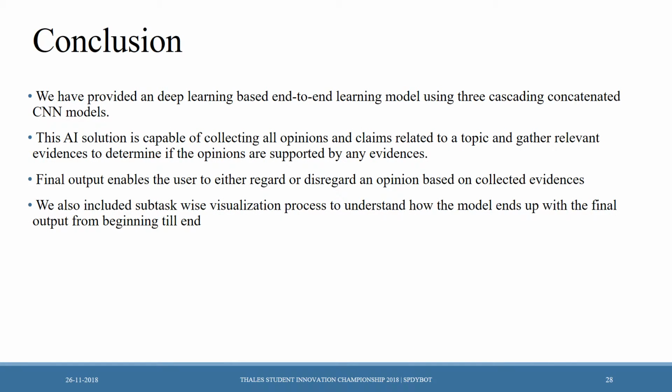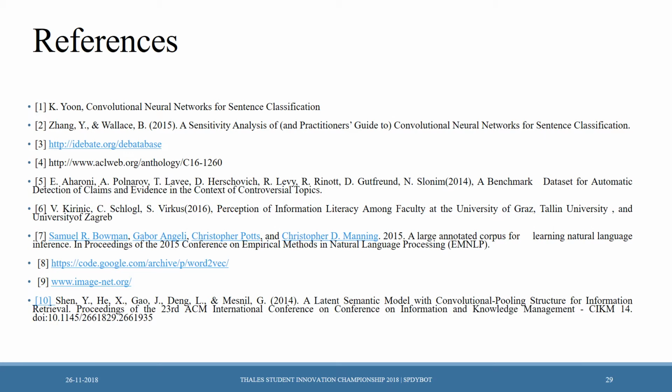Conclusion. We have provided a deep learning based end-to-end learning model using multiple cascading concatenated CNN models. This AI solution is capable of collecting all opinions and claims related to a topic and gathering relevant evidences to determine if the opinions are supported by any evidences or not. The final output enables the user to either regard or disregard an opinion based on the collected evidences. We also included subtask-wise visualization to understand how the model ends up with the final output from beginning till end. These are the references that we referred.